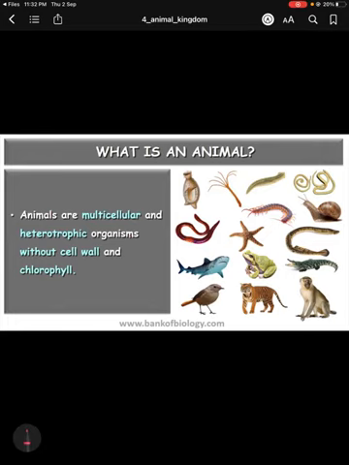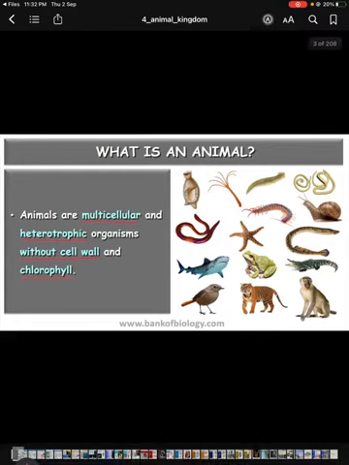Animals are multicellular, which means their body is made up of more than one cell, and they are heterotrophic organisms. That means they cannot produce their food in their body. These organisms are basically without cell wall, that means cell wall is not present in the cell, and without chlorophyll. As they do not have any chlorophyll, they cannot make their food on their own, so they depend on the food of others.